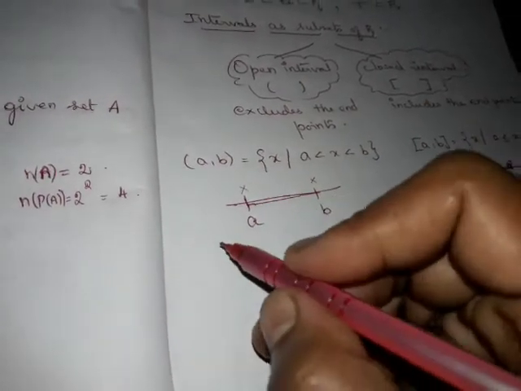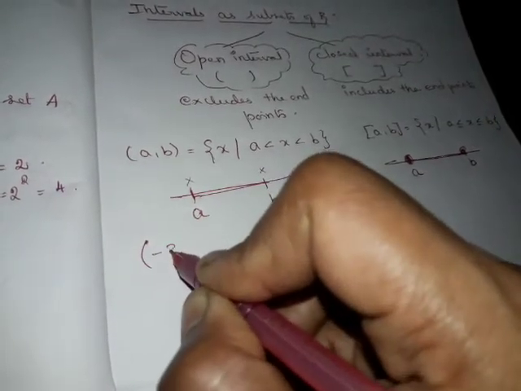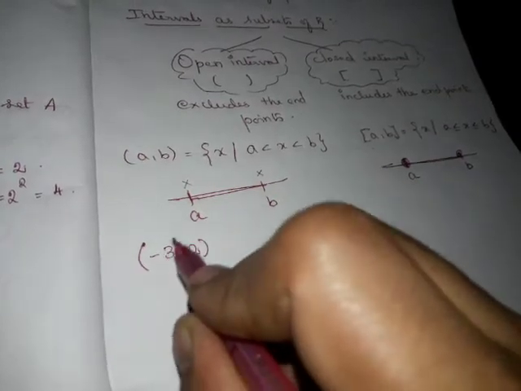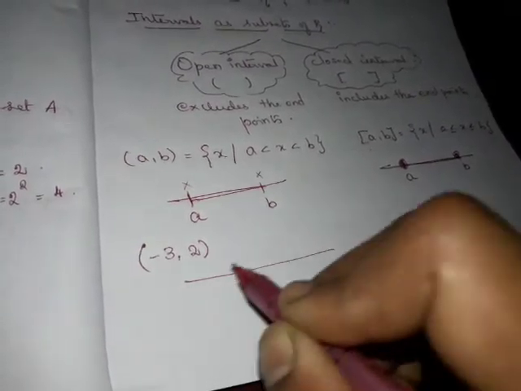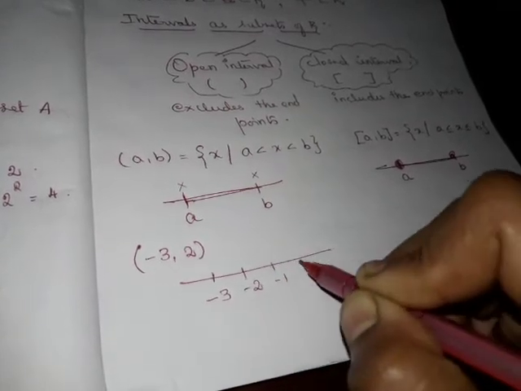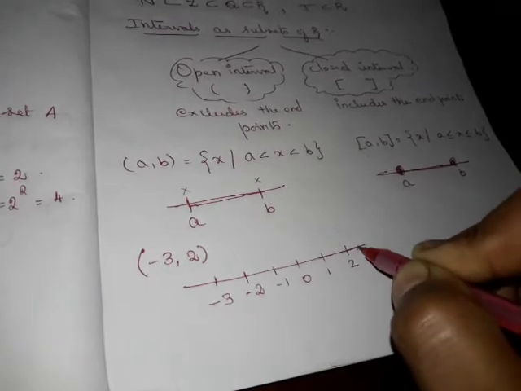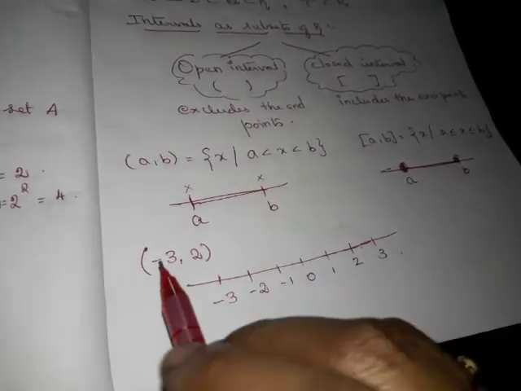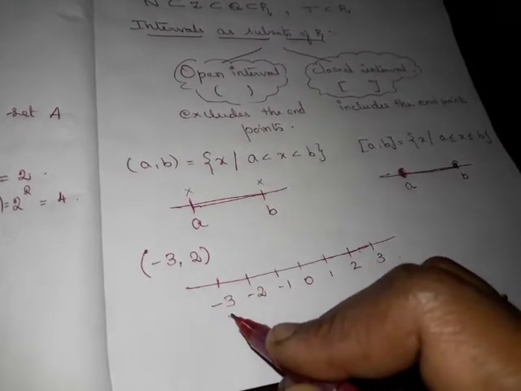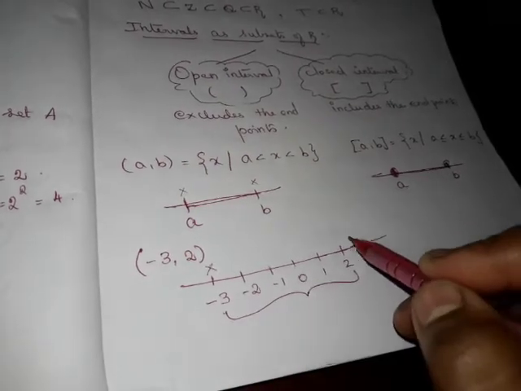Okay, so let us see a numerical example. If I say the open interval (-3, 2), then what are all the values inside this interval? This is a number line. Here minus 3 falls: minus 3, minus 2, minus 1, 0, 1, 2, 3, say. Now it's the open interval (-3, 2). So it includes the values between minus 3 and 2, but it won't include minus 3 and 2.